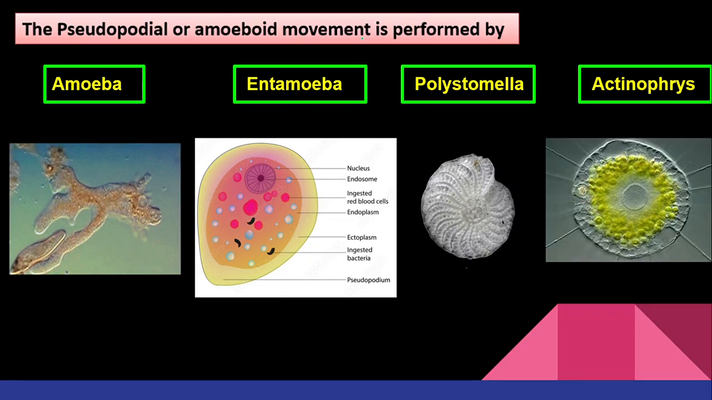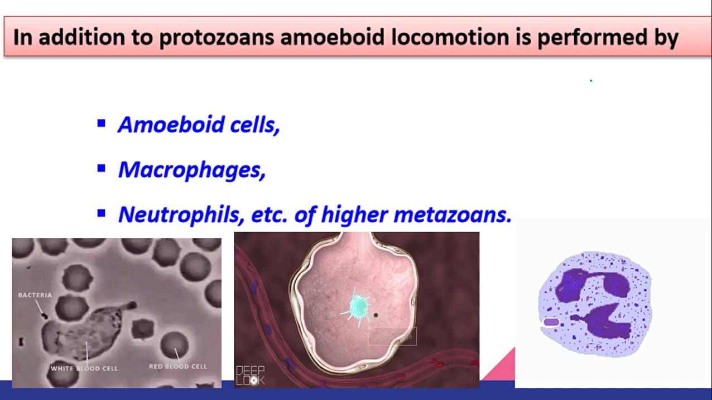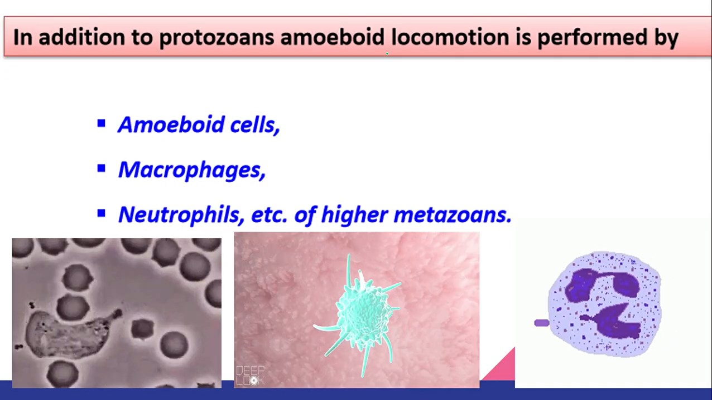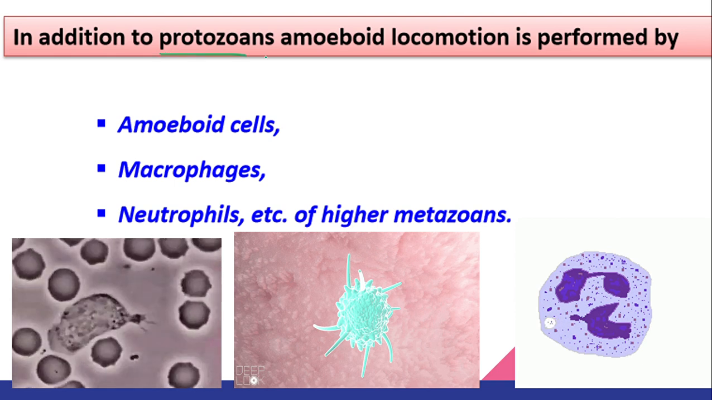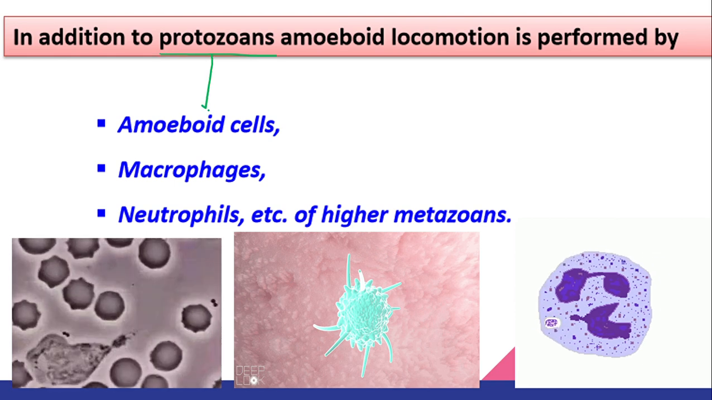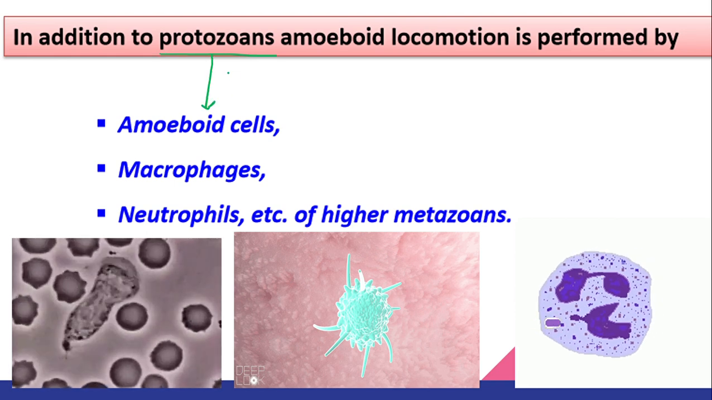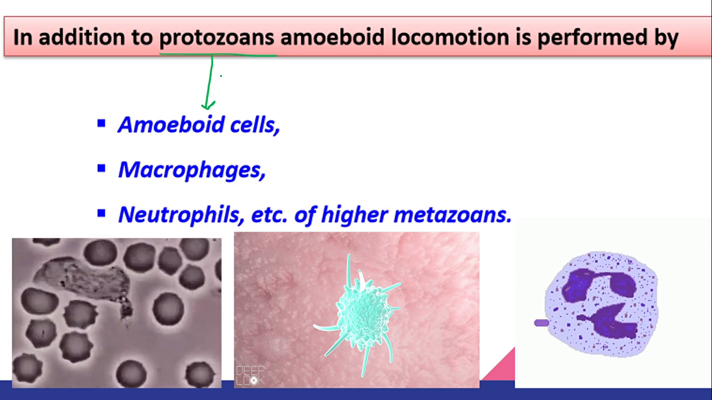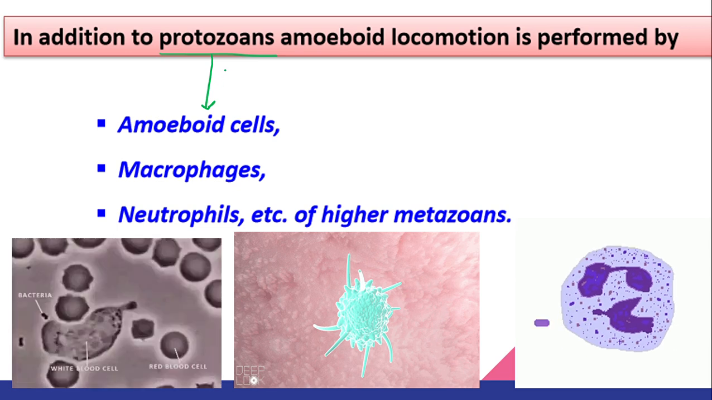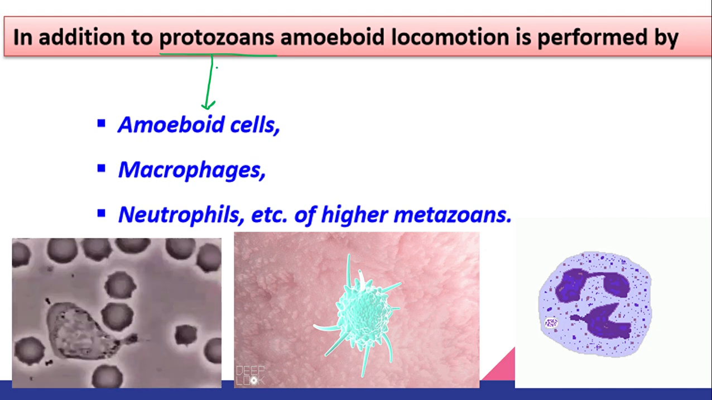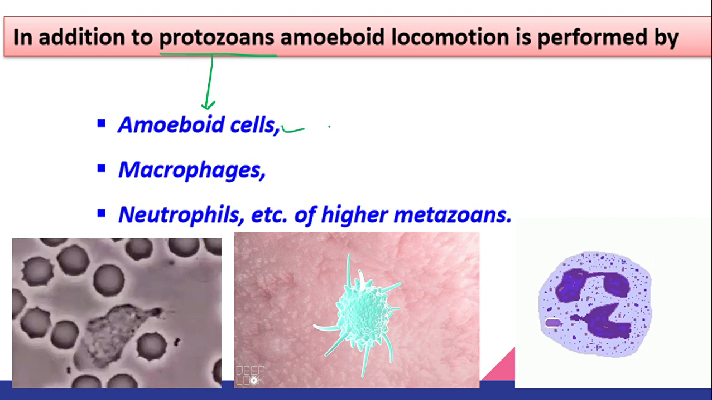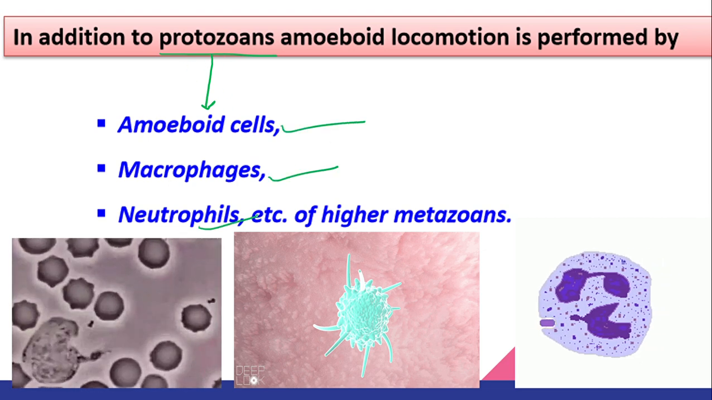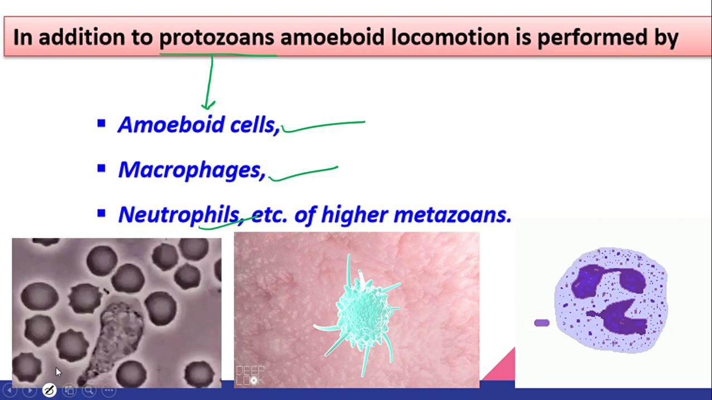Now, pseudopodial or amoeboid movement is performed by Amoeba, Entamoeba, Polystomella and Actinophrys. So these are four examples of amoeboid movement. And the last topic: we have seen in today's class that protozoans are the ones which show amoeboid locomotion. Do we have any other cell which performs amoeboid locomotion? Obviously, apart from amoeboid cells, we have macrophages and neutrophils.